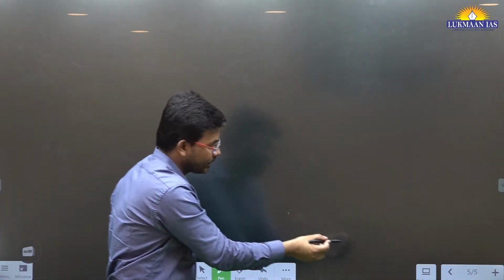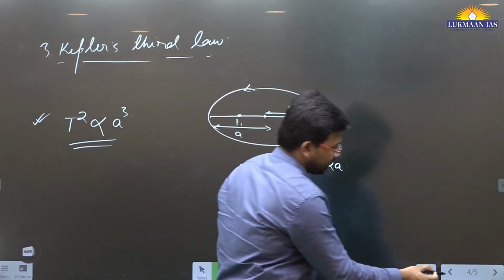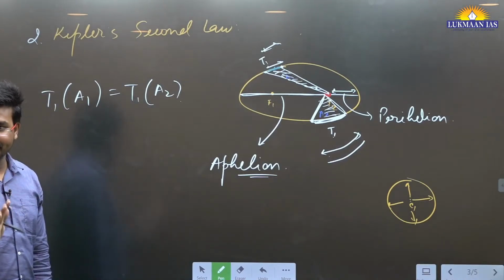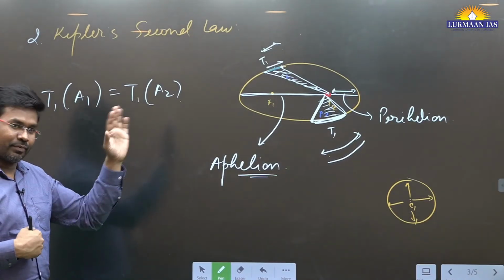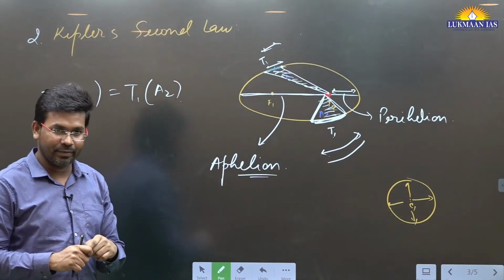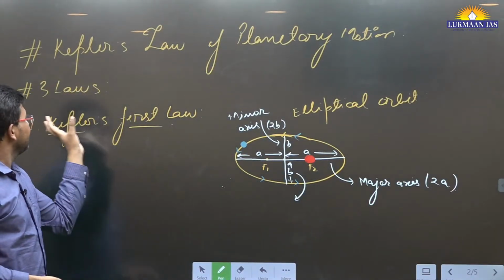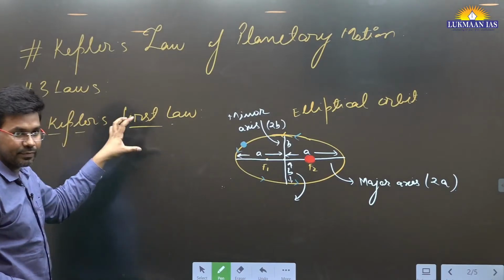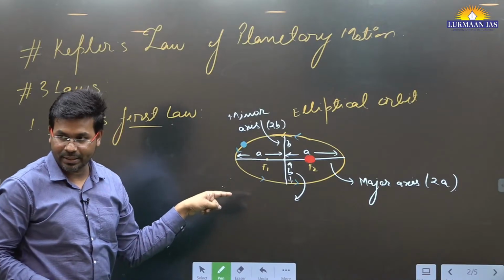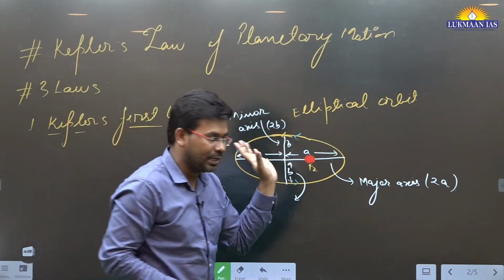What is the significance of this? These are mathematical equations, so what is the practical significance of these laws? The first law talks about the path that a planet follows. Kepler's first law says the path that a planet follows while revolving around the sun will be elliptical in nature.